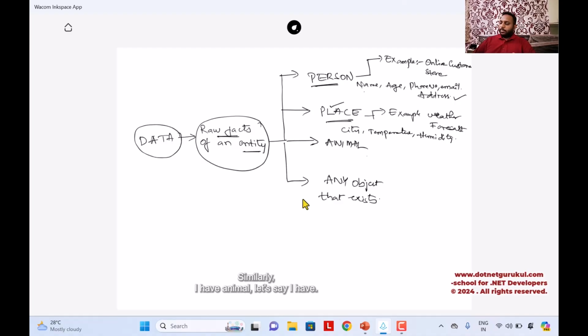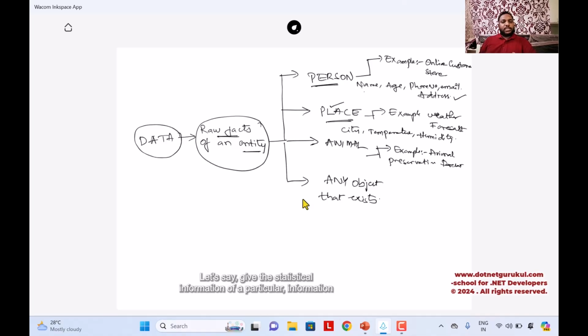Similarly, I have animal. For example, let's say I have something related to animal preservation forecast. This gives the number of tigers that exist in the forest, the statistical information about a particular animal.